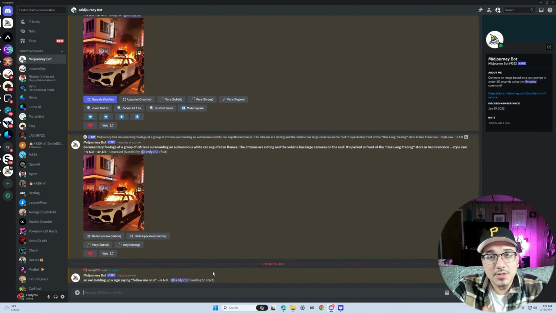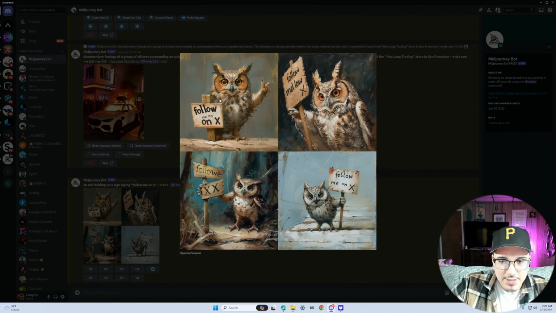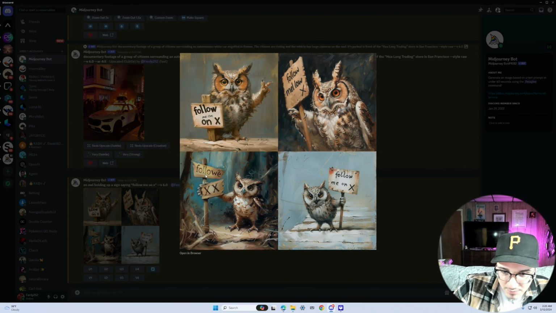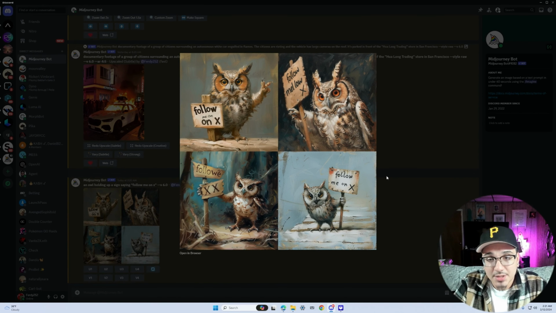Let's see what it gives us. All right, and this is what Midjourney generated. It has a sign of an owl holding up a peace sign saying "Follow me on X." It actually did really, really good. This one says "Follow Mellow X." This one says "Follow EX," and then this one says "Follow me on X." So it nailed two of them. I would say Midjourney actually did pretty good.